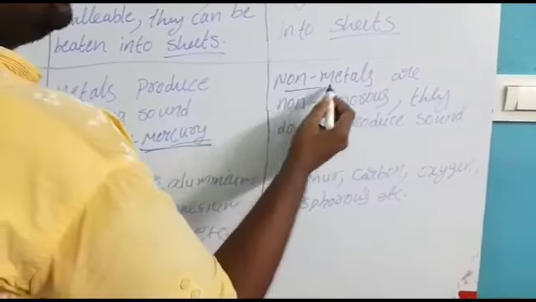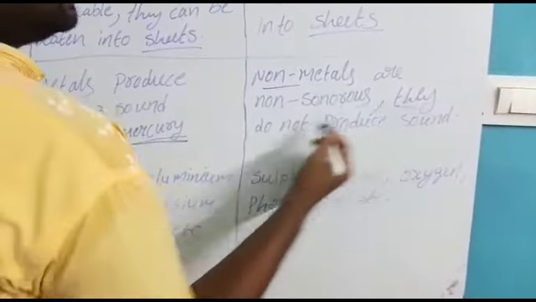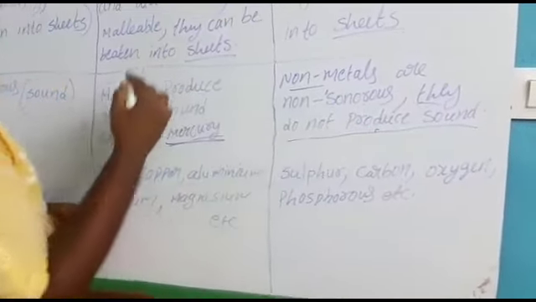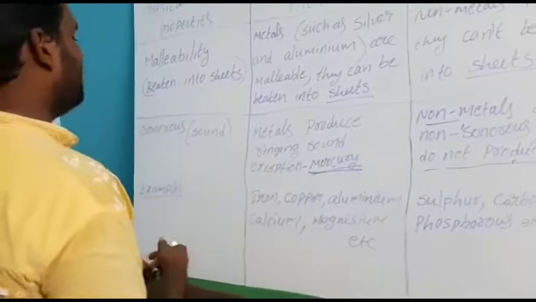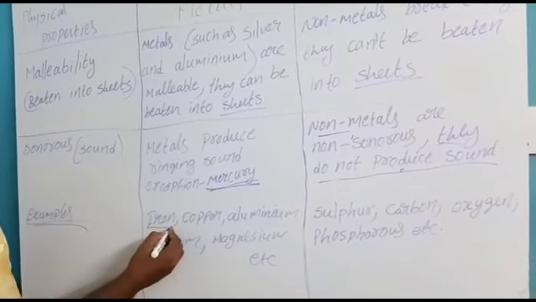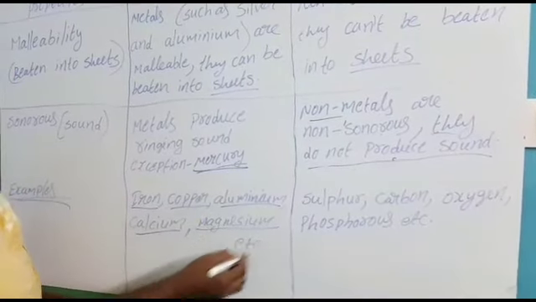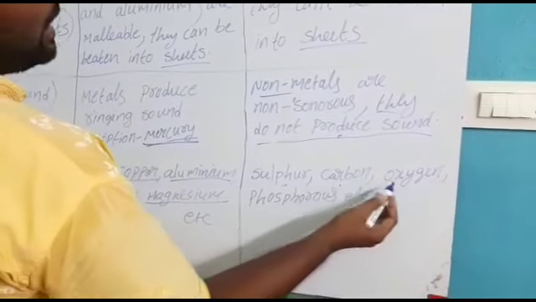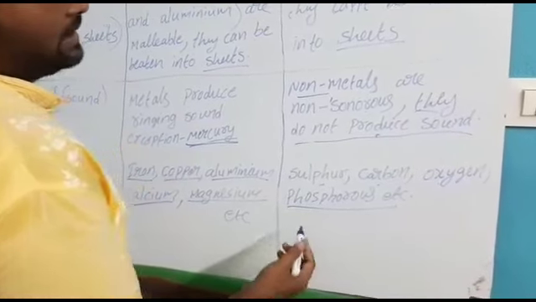And next, non-metals are non-sonorous. That means they do not produce any sound. That's why non-metals do not show sonorous and metals produce sound. Based on that we can distinguish metals and non-metals. I give here some examples. Iron, copper, aluminium, calcium, magnesium are examples of metals. And sulfur, carbon, oxygen, phosphorus are examples of non-metals.